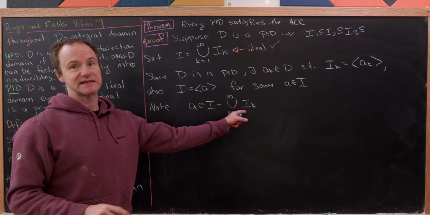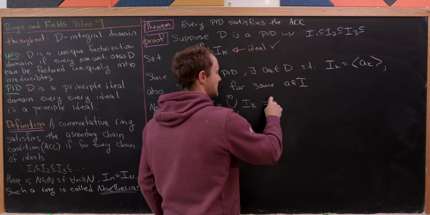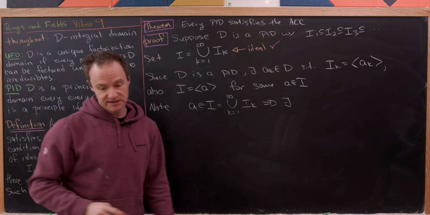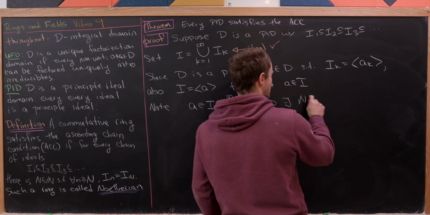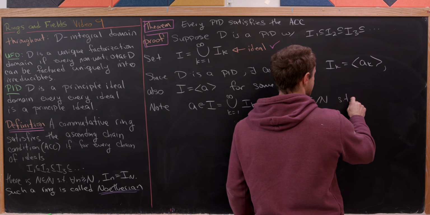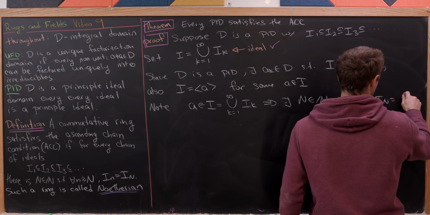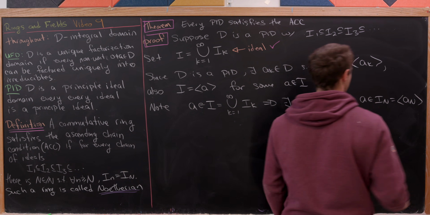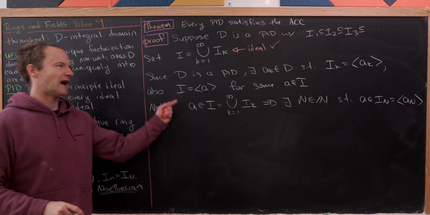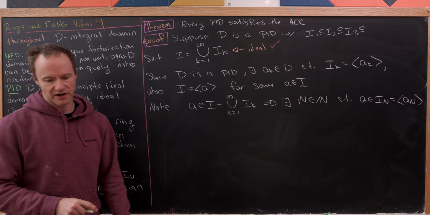So that means A is in this union, but that means that there exists a capital N inside of the natural numbers such that A is inside of I sub capital N, but notice that that is the ideal generated by A sub capital N by our assumption up there.